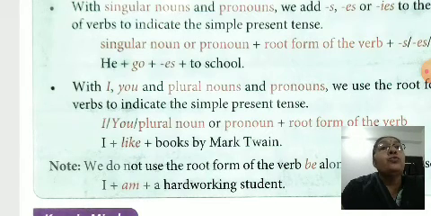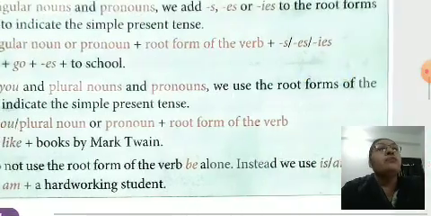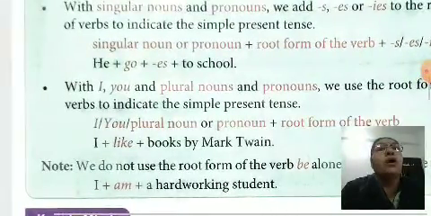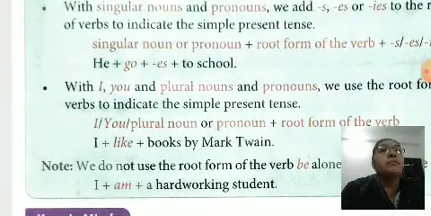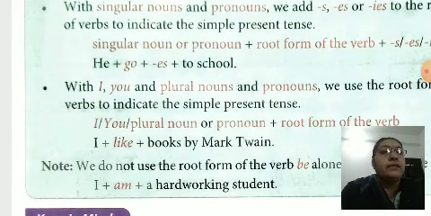With I, you and plural nouns and pronouns, we use the root form of the verbs to indicate the simple present tense. Keep in mind that for third person singular and singular names, we use the verb with s, es or ies. He, she, it goes.